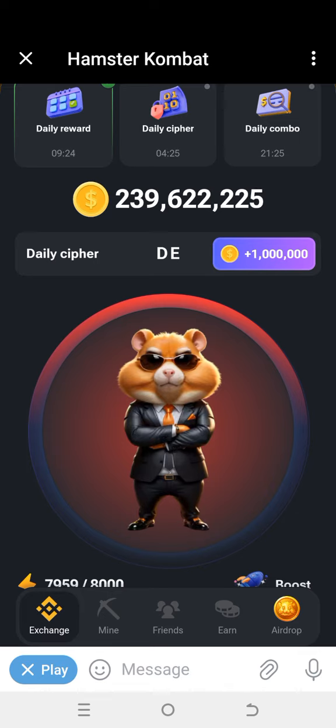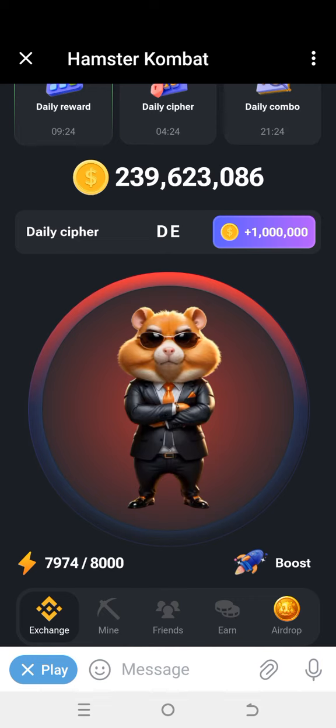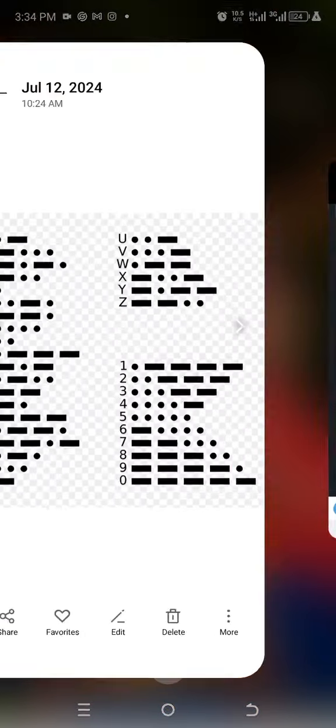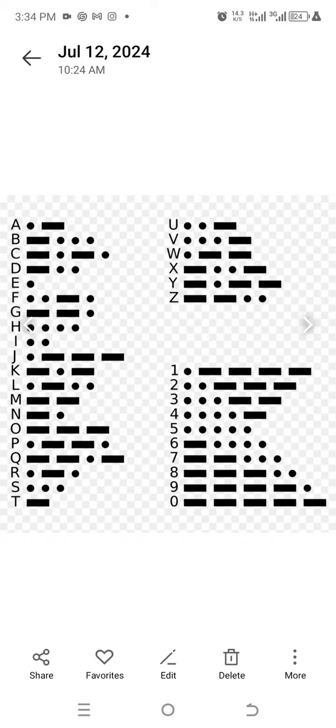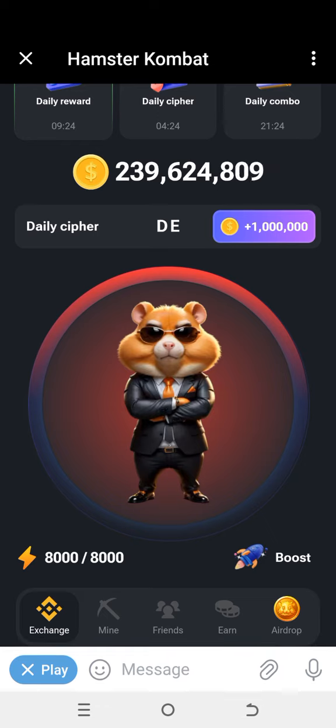Okay, so let's move on to the last word, to the last letter, which is X. Move to international morse code and look for X, which is dash dot dot dash. Okay, remember, if you make any mistake, everything will clear. So let's start over again.